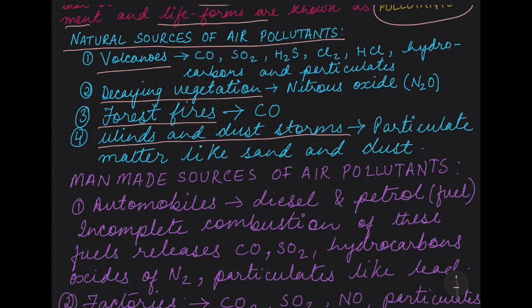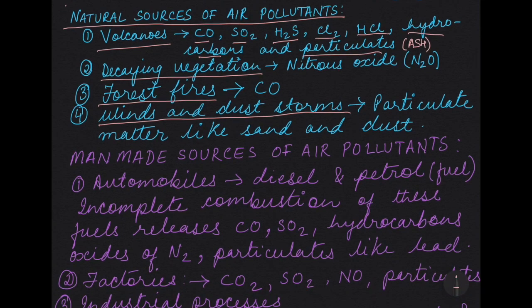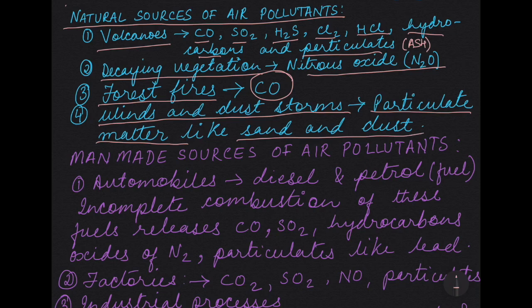Now volcanoes give carbon monoxide, sulfur dioxide, hydrogen sulfide, chlorine, hydrogen chloride, hydrocarbons and particulate matter like ash into the atmosphere when they erupt. Decaying vegetation gives nitrous oxide, forest fires give carbon monoxide, and wind and dust storms give away particulate matter. They carry with them particulate matter like sand and dust.